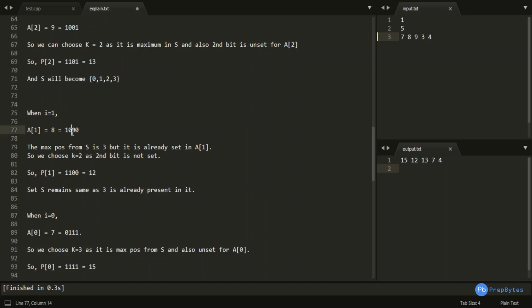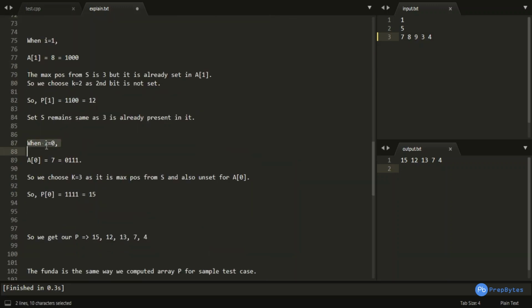And we can see that the second position in 8 is not set. So we will switch it to 1, and my value would become 1100, which is 12. So now we would be inserting the set positions of 8 into the set, but the set position is only 3, which is already present in the set, so it will remain the same.